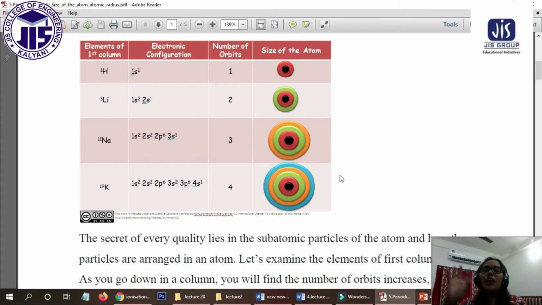So the outer orbital electrons are not held by the nucleus that strongly. So that is why the expansion of the size will take place, and the size will increase. So down the group, the size will increase, and along the period, if we go towards the right side, the size will decrease. Is this clear to all?